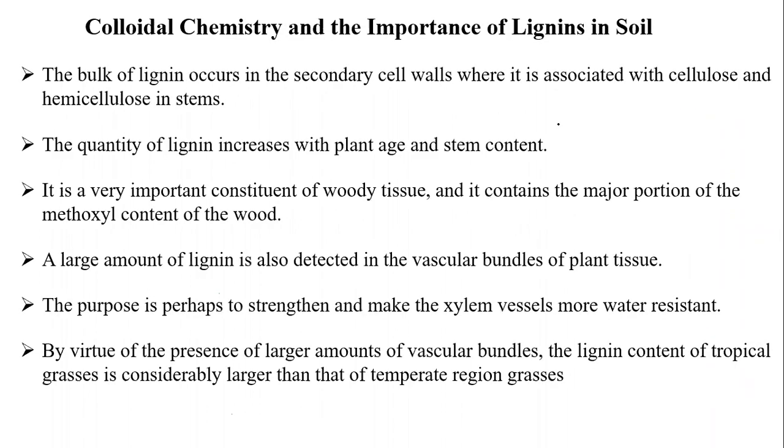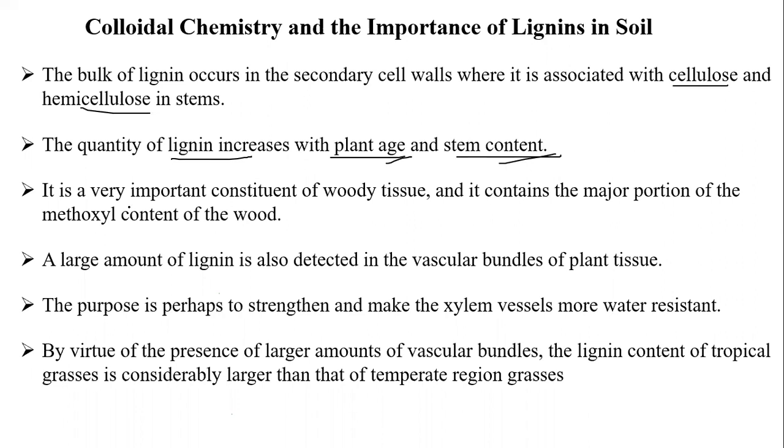What is the colloidal importance of the lignins in the cell? The bulk of the lignin occurs in the secondary cell walls, where it is associated with cellulose and hemicellulose in the stem. Generally, all these lignin compounds are associated with cellulose and hemicellulose only. The quantity of lignin increases with plant age and stem content. As the age increases, lignin content also increases.